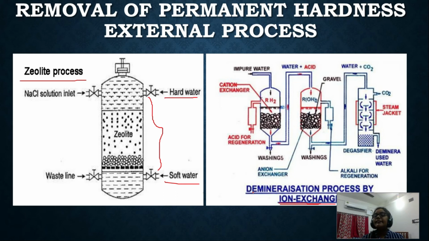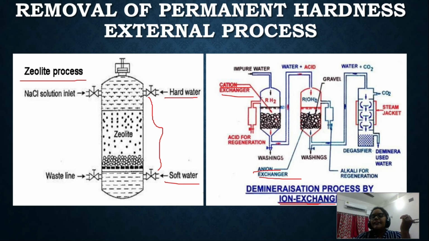By using this ion exchange resin. There are two chambers: one is the cation exchange resin, and the second is the anion exchange resin. One is the cation exchanger and the second one is the anion exchanger.